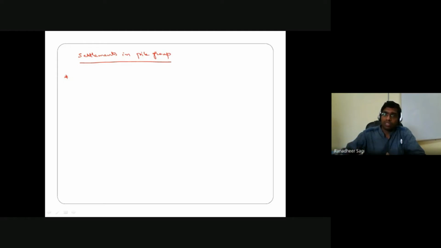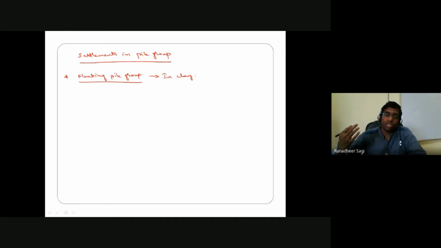Okay, let me start with your floating pile group. I am referring to the case of your floating pile group. Now, in the case of your floating pile group, that particular floating pile group may be embedded in a clayey soil deposit or in a sandy soil deposit. Now I am referring to the floating pile group in clay. So let me start with the floating pile group in clay. Later on we'll go ahead and understand, for the case of a floating pile group in sand, how to estimate your settlements.